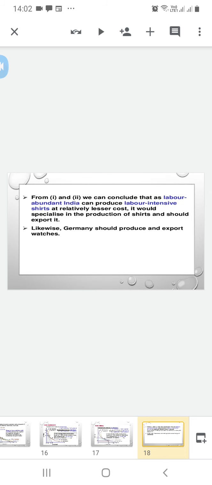From first and second, we can conclude that as labor abundant India can produce labor intensive shirts at relatively lesser cost, it would specialize in the production of shirts and should export them. Likewise, Germany should produce and export watches because Germany is capital abundant.